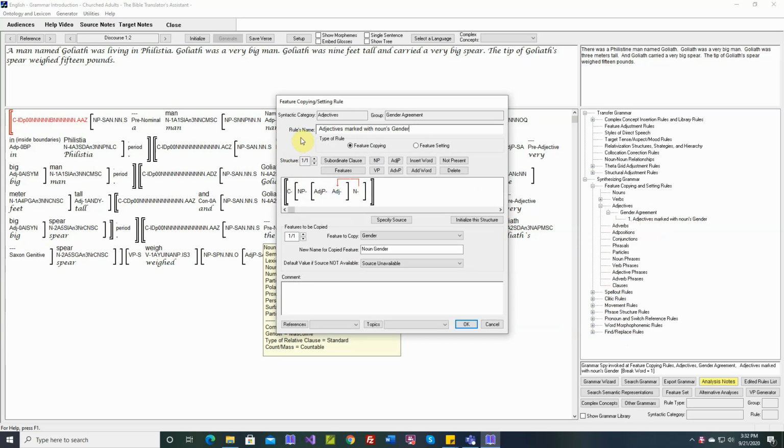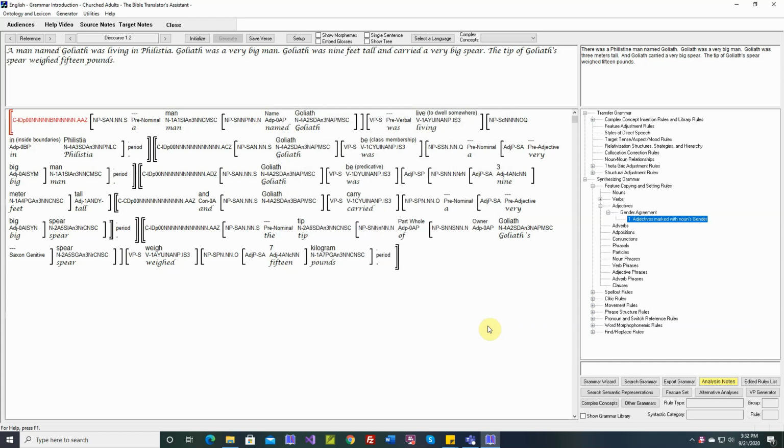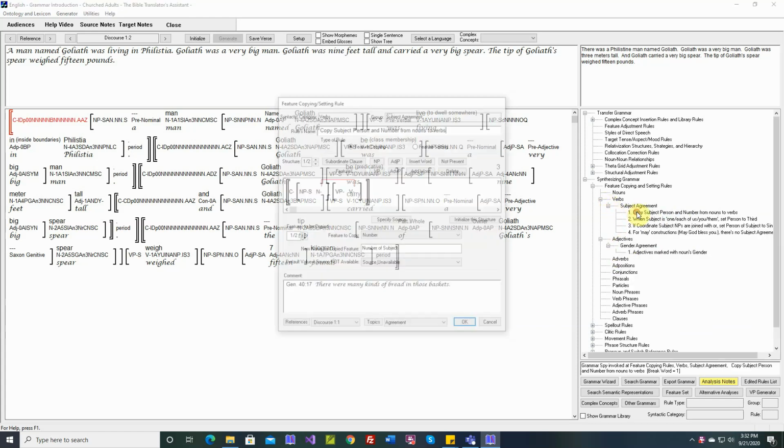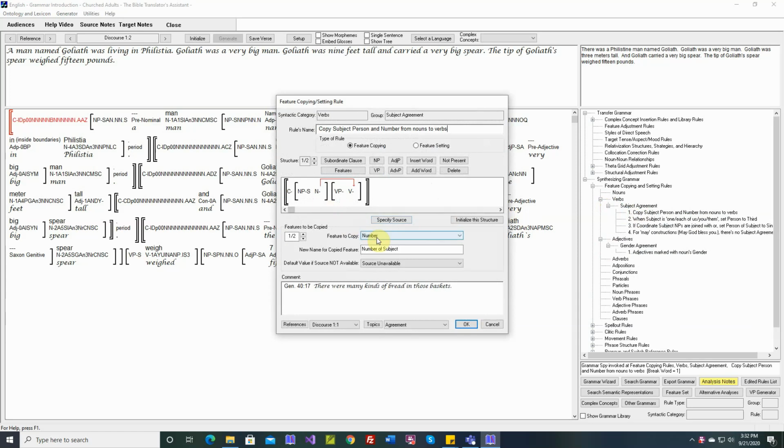I'd like to make one more comment here, and that is when a feature copying rule copies number, it is special. Here in this rule we're copying number from subject nouns to verbs. Okay, number is special because it can be summed. For example, a singular plus a singular is a dual. A singular plus a dual is a trio, etc. And TBTA knows that. So when you're copying number, it will find all of the nouns that fit the specified criteria. For example, here it will find all of the subject nouns, and it will sum their number values together.